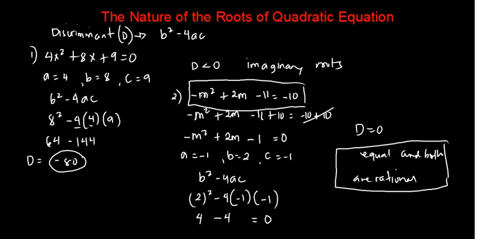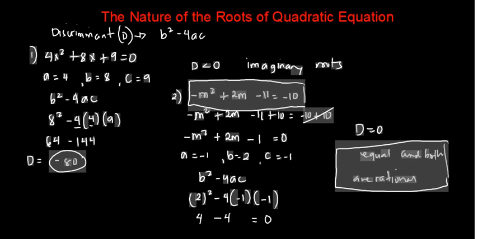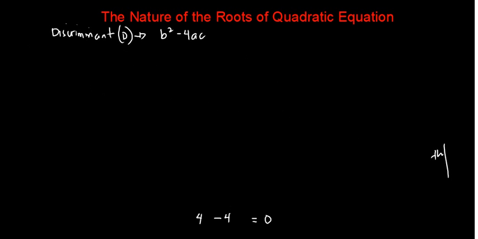Okay, so for the third example, our third example is 6p squared minus 4 equals 4 minus 2p.